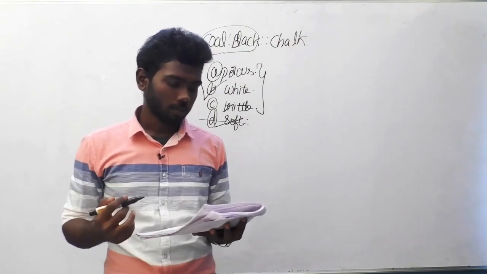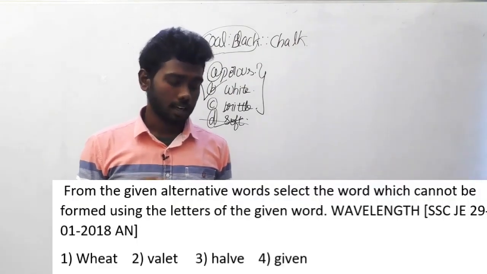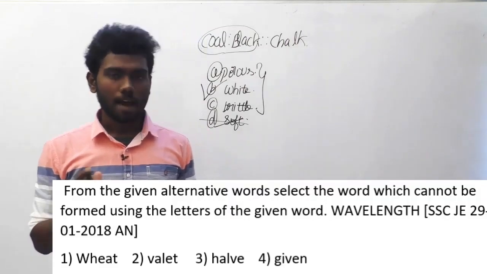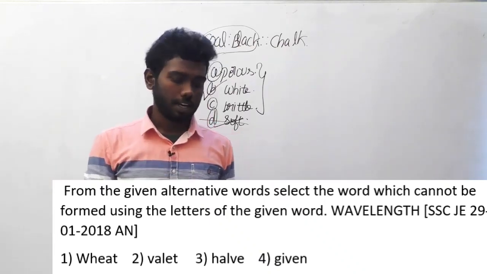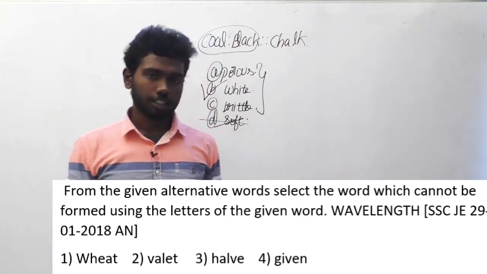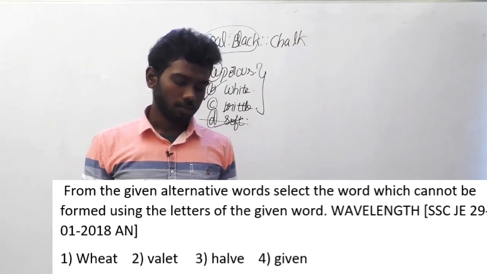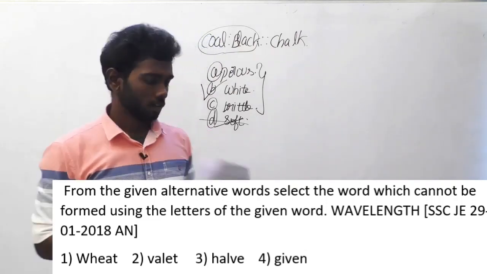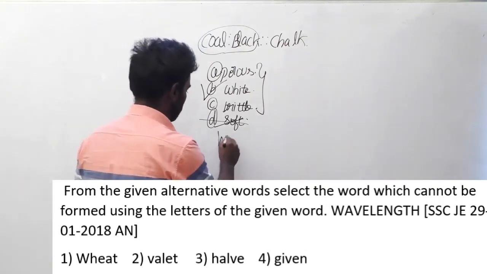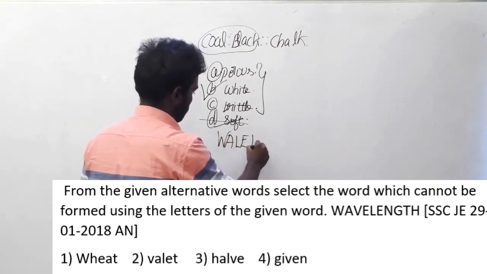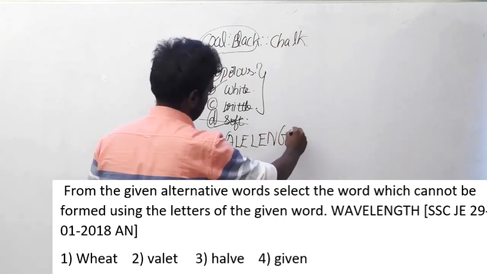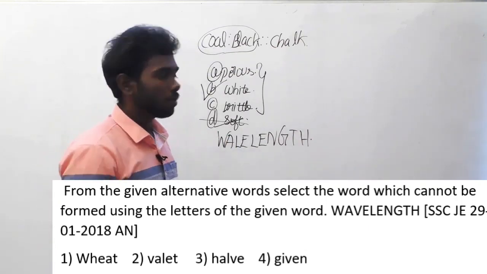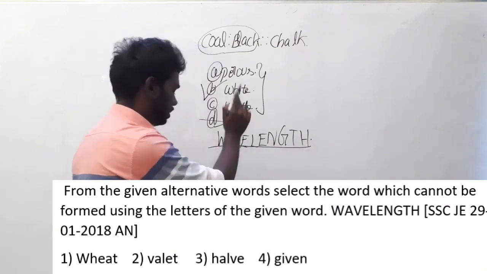Let's move on to the next question, 102. This question was asked in SSC JE 29th January 2018 afternoon session. We have now come to the 2018 paper. From the given alternative words, select the word which cannot be formed using the letters of the given word. So they have given a word: wavelength. From the given options, you have to select a word which cannot be formed using the alphabets of this word.